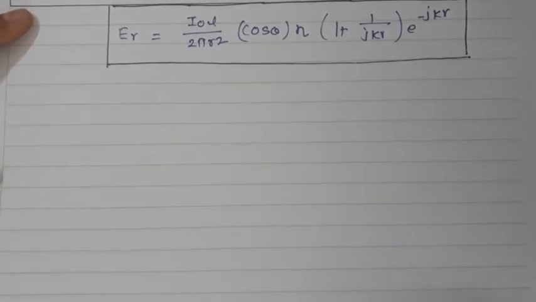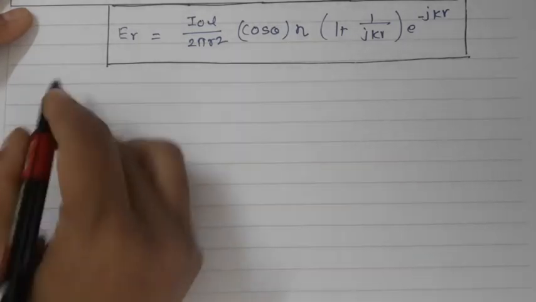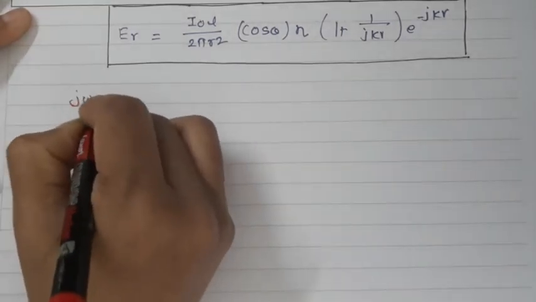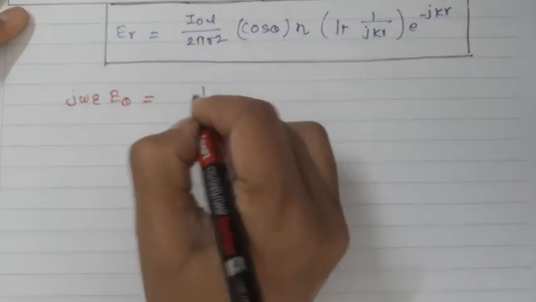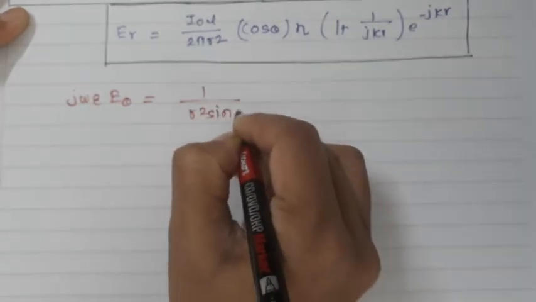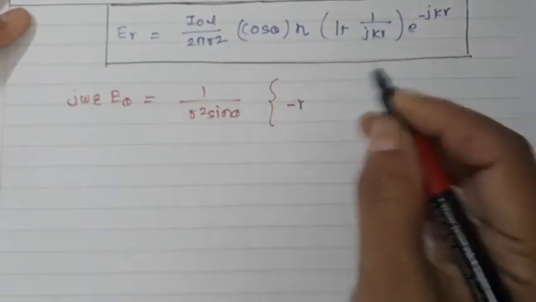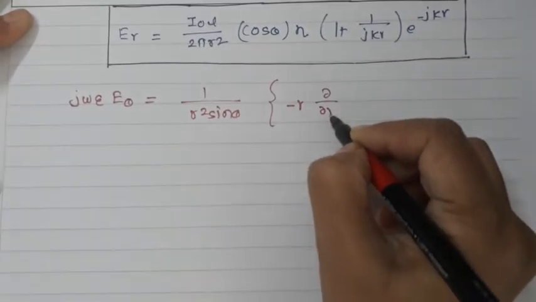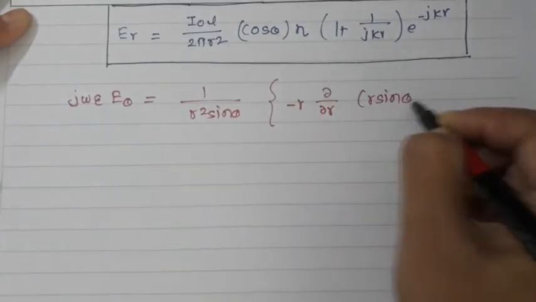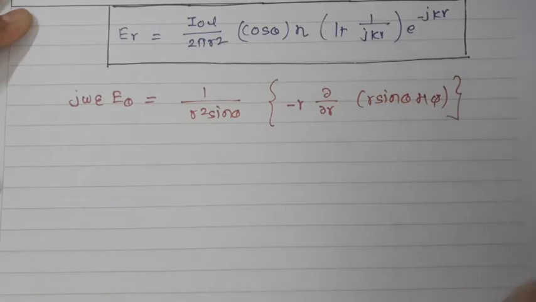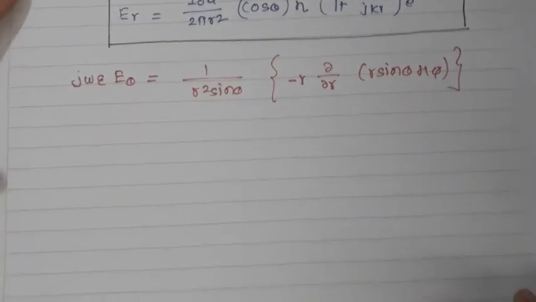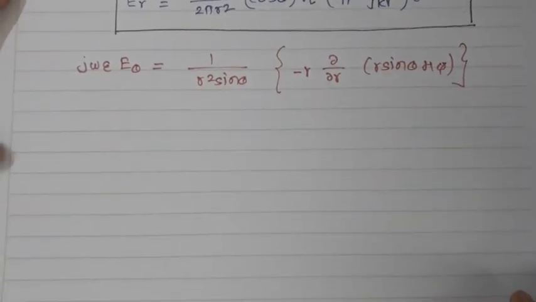Now I am interested in E theta. We have already found one equation for that: j omega epsilon E theta is equal to 1 upon r square sine theta, minus r d by dr of r sine theta H phi. This is the equation which we have already seen previously while equating both the components.